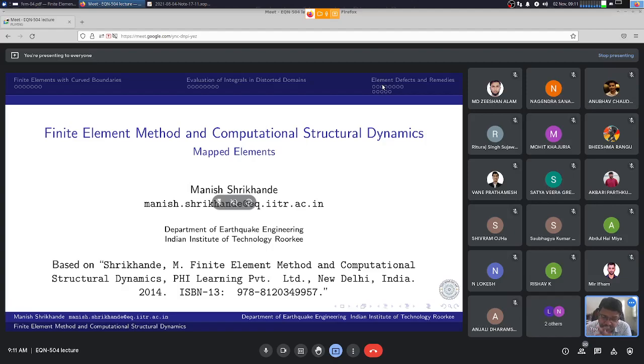while he was working in University of Wales at Swansea, and it is these isoparametric elements that has actually led to the tremendous growth in finite element technology. It opened up new vistas, and several new applications were found and successfully implemented by using isoparametric formulation.